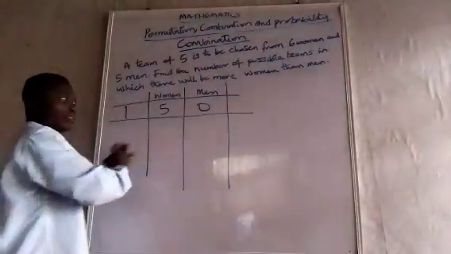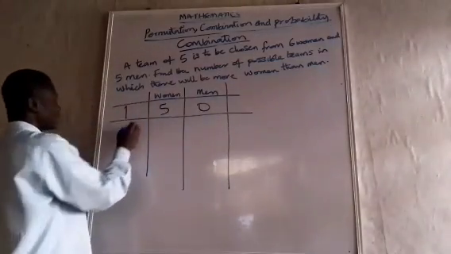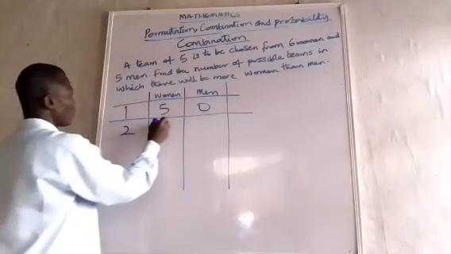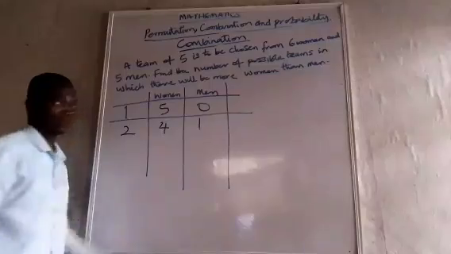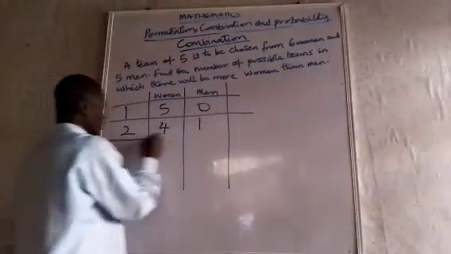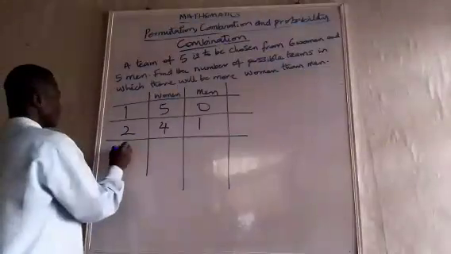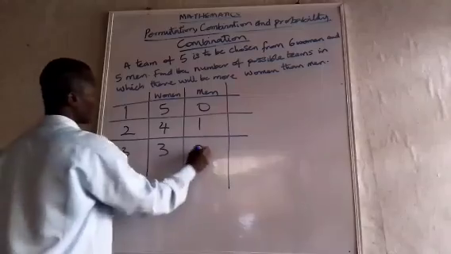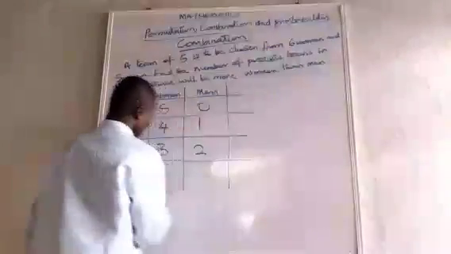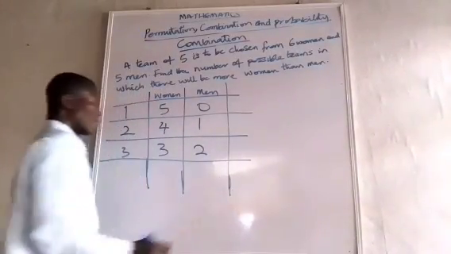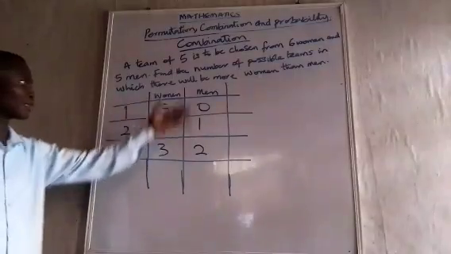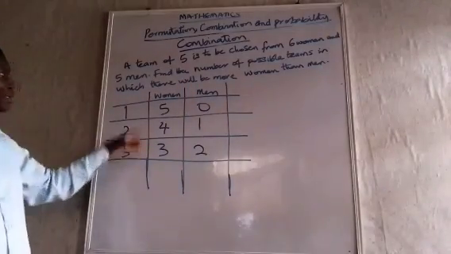That is, women can be the only ones in the set. Now, we can have 4 women, 1 man. That one is also possible. We can also have 3 women, 2 men. Any other form of combination will make men greater than women.